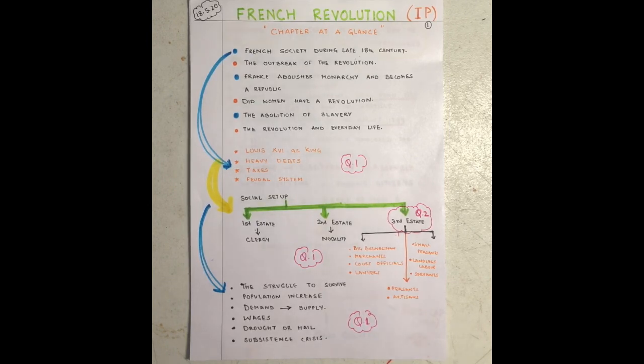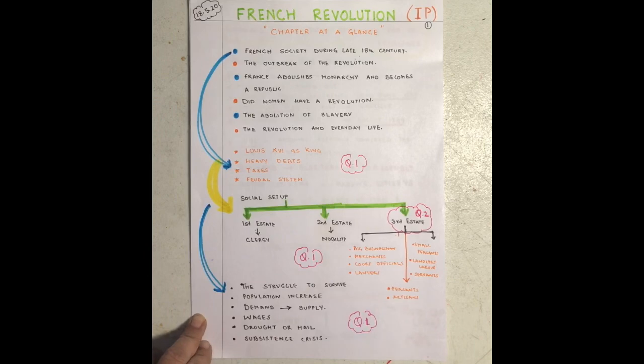As we have already completed the chapter, you know everything about it, but I'll take every point one by one at a glance. So this is the chapter at a glance. This can be a real help for those who want to brush up and know the key things.